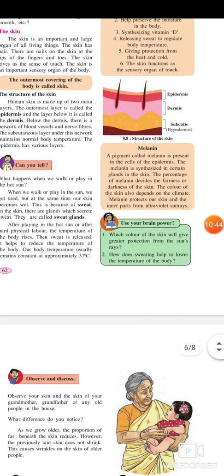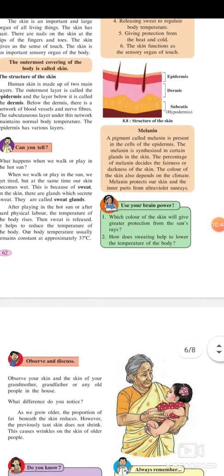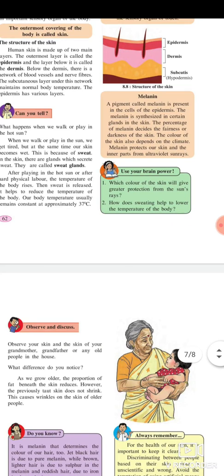Melanin. A pigment called melanin is present in the cells of the epidermis. The melanin is synthesized in certain cells in the skin. The percentage of melanin decides the fairness or darkness of the skin. The color of the skin also depends on the climate. Melanin protects the inner parts of our skin from ultraviolet sun rays.